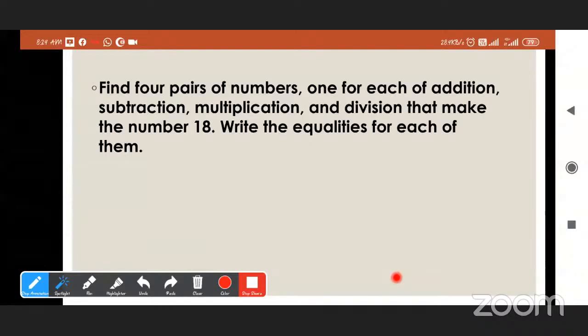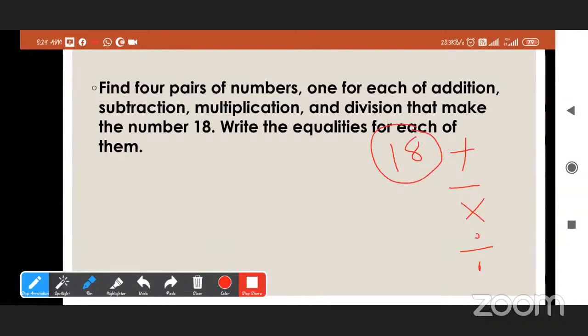Each of addition, subtraction, multiplication, and division. So here we will write an expression using addition, subtraction, multiplication, and division, and our answer must be 18.